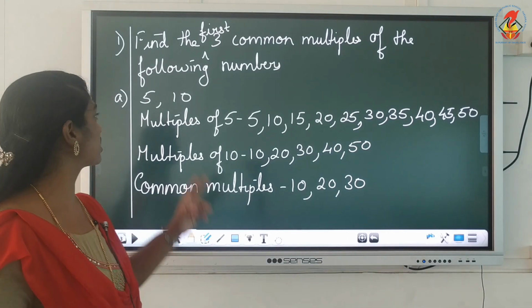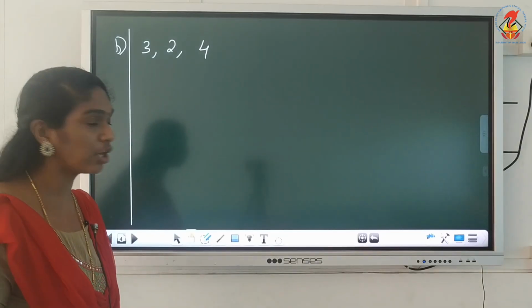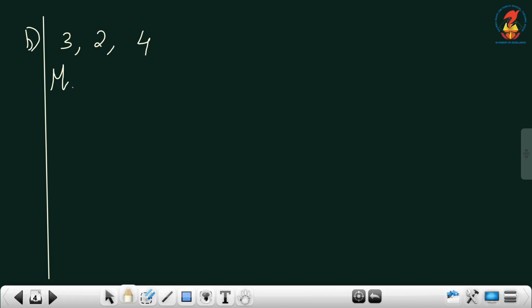Okay, so this is with two numbers. I'll show you another question with three numbers. Okay, right. Multiples of 3. What are the multiples of 3?